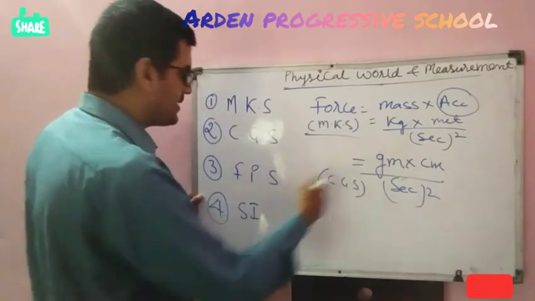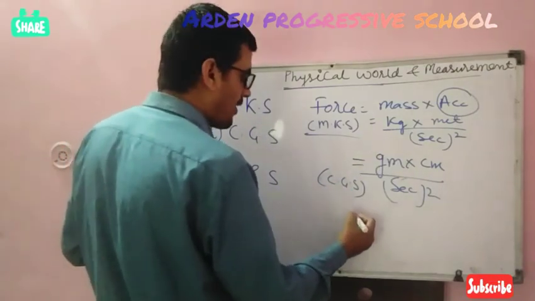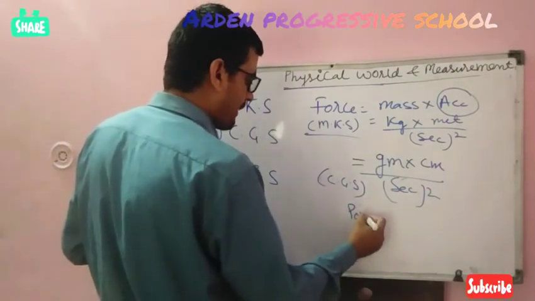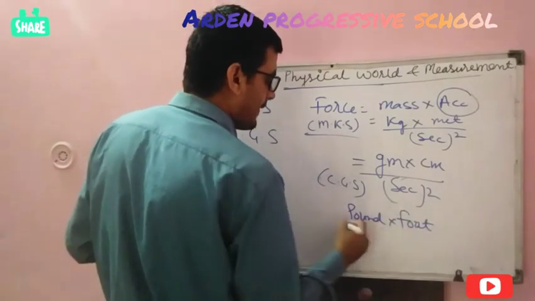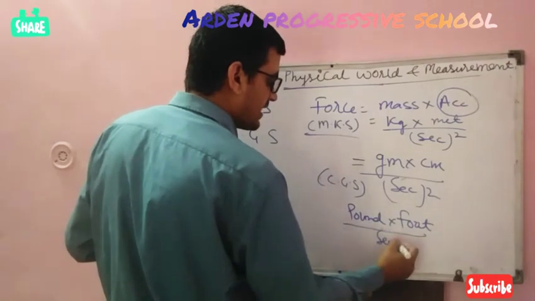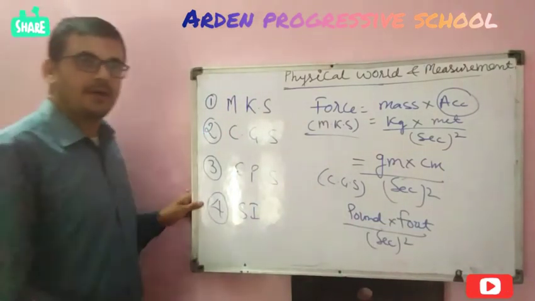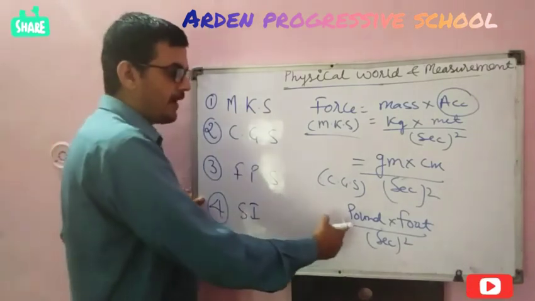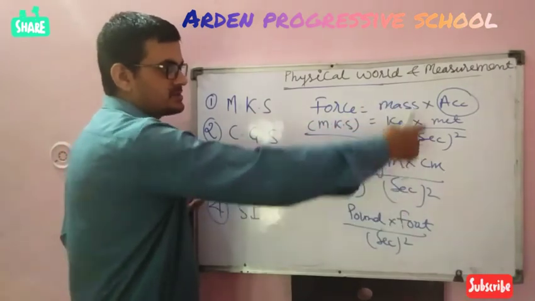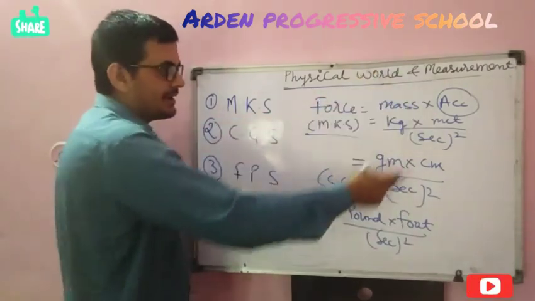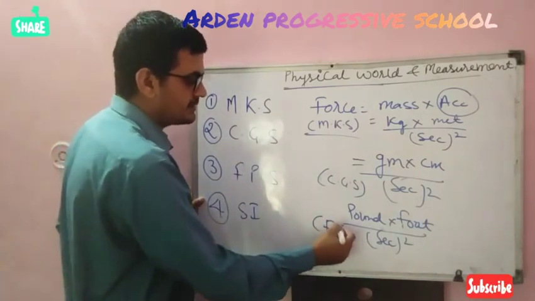Now if I measure it in FPS, it will be pound foot per second square. Pound means mass, foot means distance or length, and second means time. Getting it? This is for FPS.